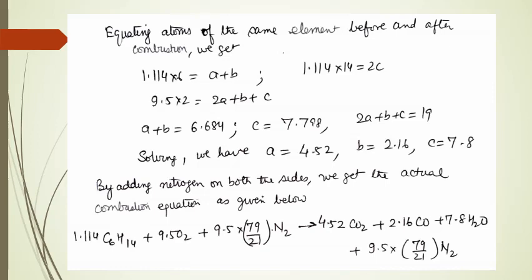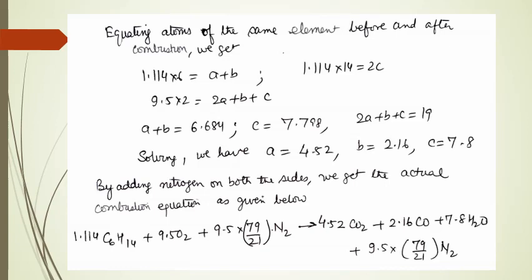Now we know that number of moles is proportional to the volume of gas. Therefore, we know that in air 79% is that of nitrogen by volume and 21% is that of oxygen. So we can say that whatever moles of oxygen will be there, nitrogen will be 79 upon 21 times that of oxygen.